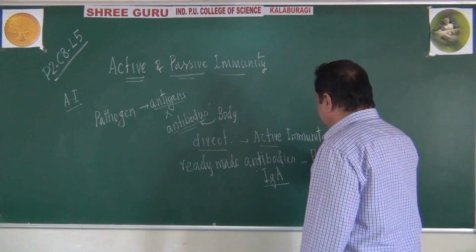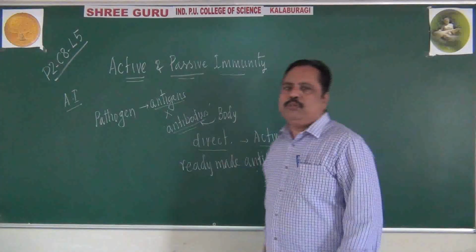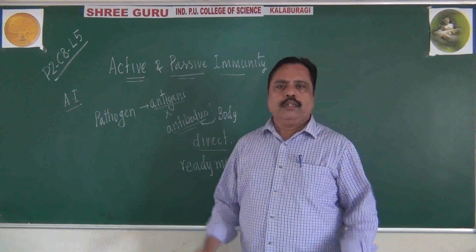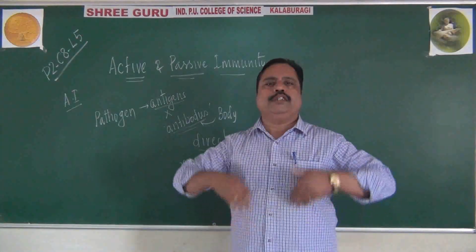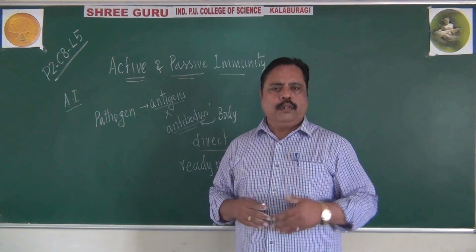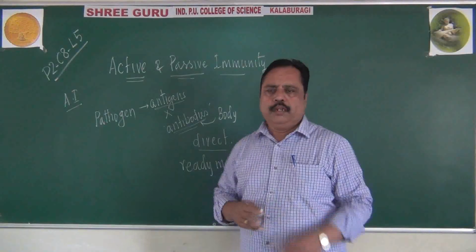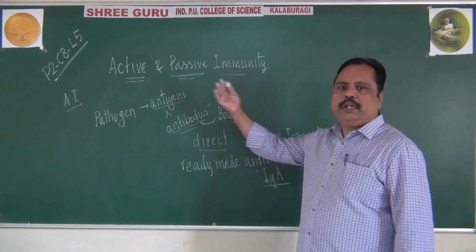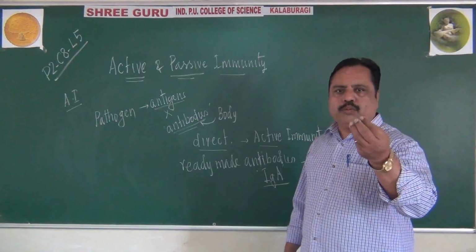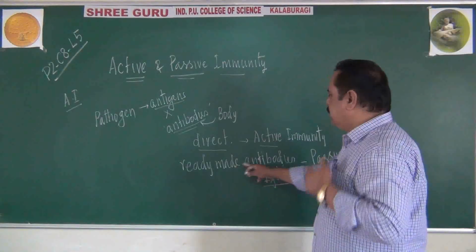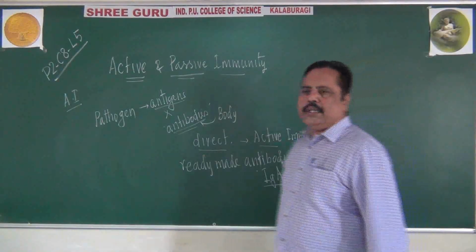The child will get immune power, but it is not produced by its own immune system. Try to get this point. Either you can borrow the antibody or you can generate your own antibody. When you produce your own antibody, it is called active immunity. When we borrow the antibody from other sources, from the mother or through some food like that, then it is called ready-made antibody or passive immunity.